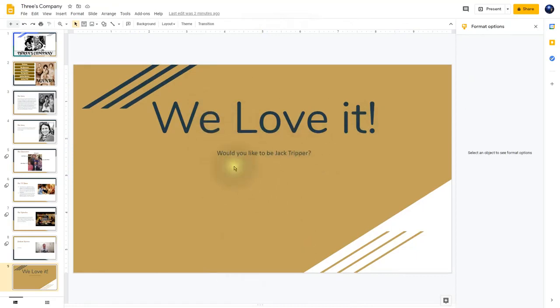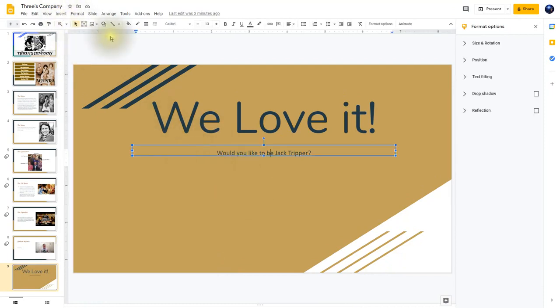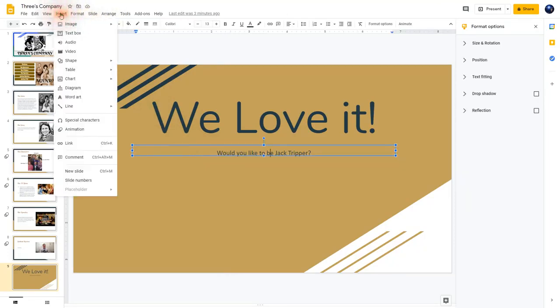So in this space right here, I'm going to be inserting a chart, and that's from Google Sheets. And there's ways to create that. Now the good news is I've already created a chart in Google Sheets. And to put that in, all you got to do is click on Insert. And notice right here where it says Chart, go across and down from Sheets.